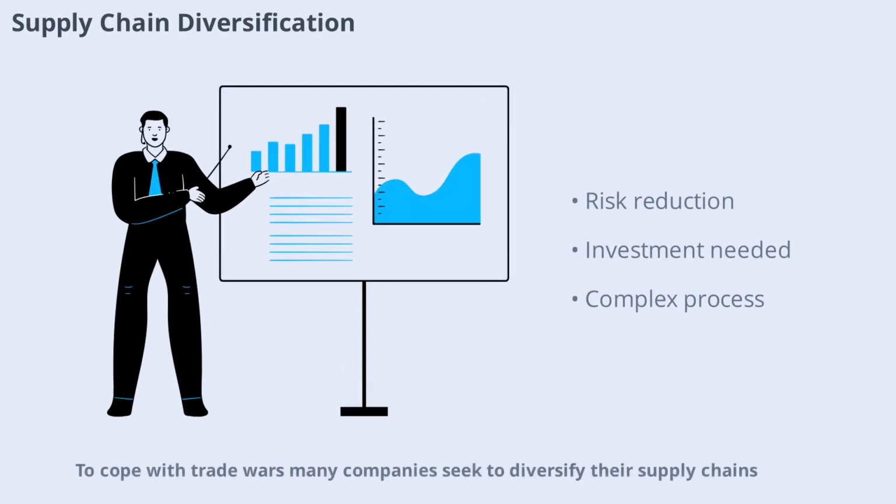To cope with trade wars, many companies seek to diversify their supply chains. This means sourcing materials and components from multiple countries to reduce dependence on any single market. While diversification can improve resilience, it also requires investment and careful planning. The process can be complex and time-consuming, but it's an important strategy for managing risk in a volatile trade environment.